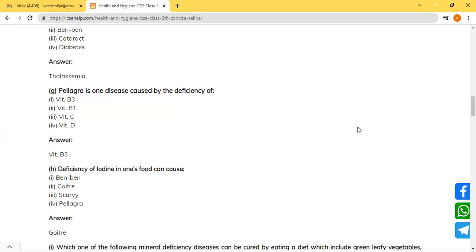So the 3R principle should be followed, which is reducing, reusing, and recycling. We should reduce the consumption of things, because more consumption leads to more waste production. We should try to reuse the water. For example, before discarding plastic boxes, we should use them as containers to store things. And waste paper and plastic bottles should be recycled by converting them into new items. So 3Rs means reducing, reusing, and recycling.